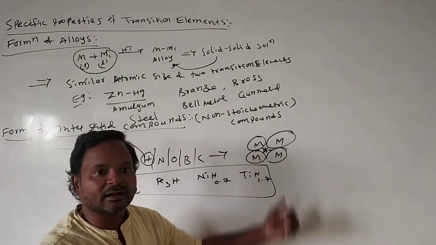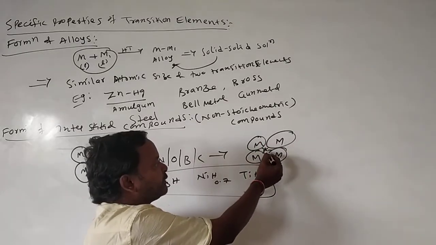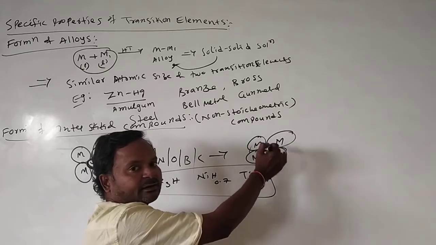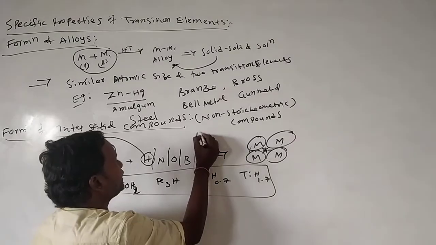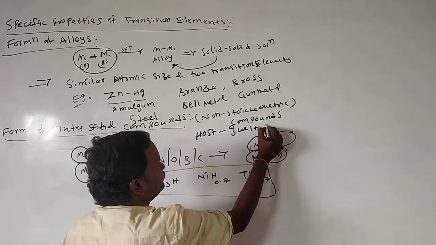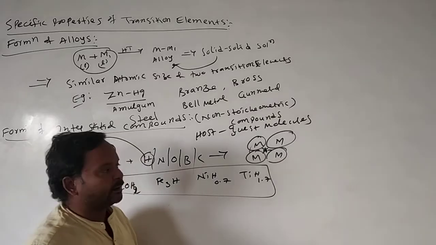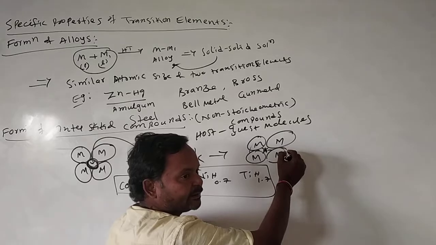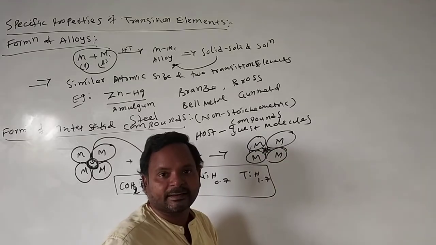This is like our home, and this is the place for a guest. This is the host, this is the guest. Hydrogen acts as a guest, so we call these host-guest molecules. The metallic lattice holds it like a cage, and hydrogen is held like a parrot.